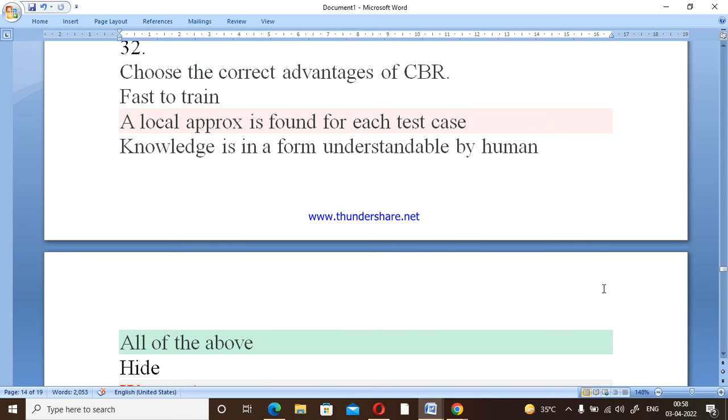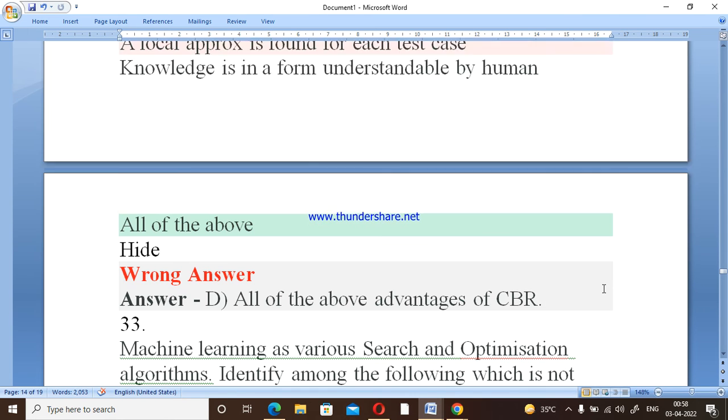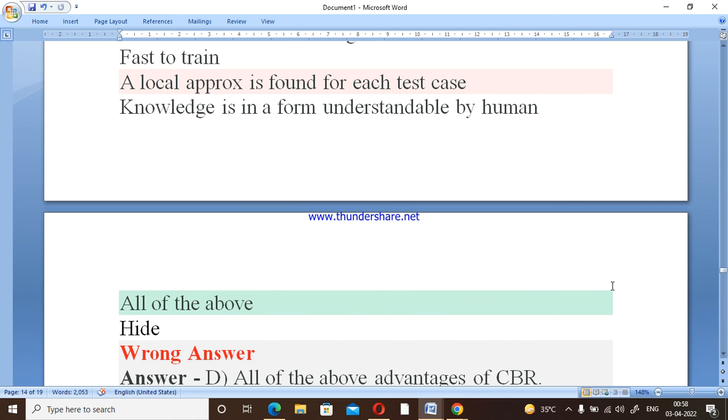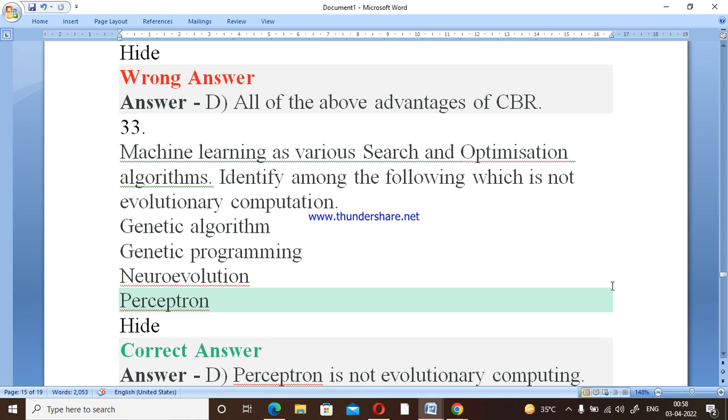Now choose the correct advantage of CBR. Fast to train, and so on. So here option number D, which is all of the above, is the correct one. Now come to the next one, that is, all the above advantages of CBR we have discussed.